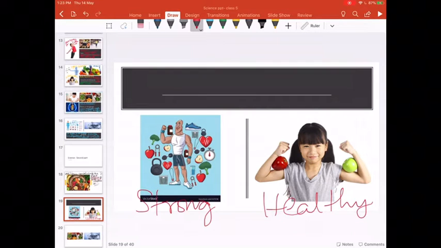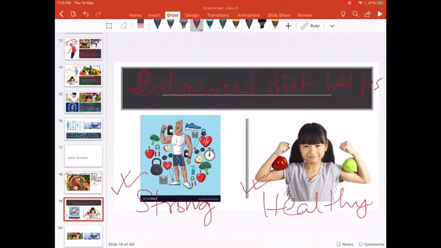So, how does balanced diet help us? Balanced diet helps us to stay strong and healthy, right?